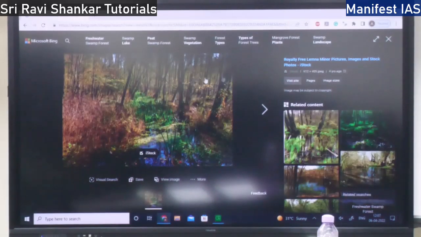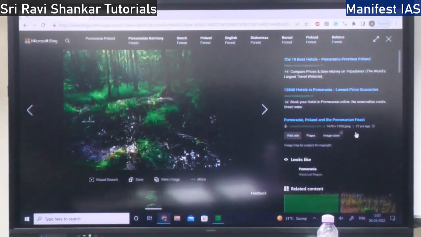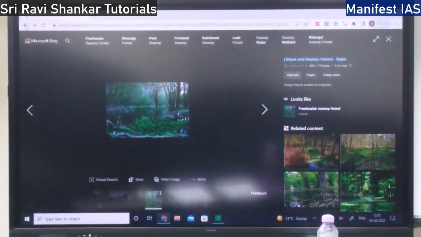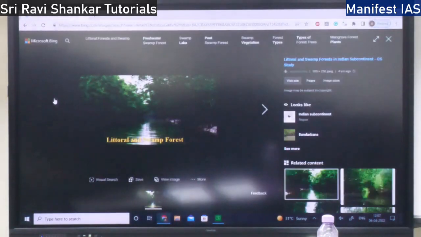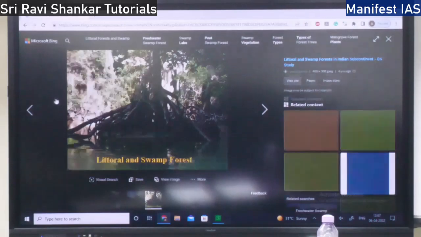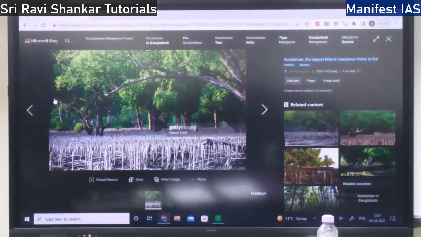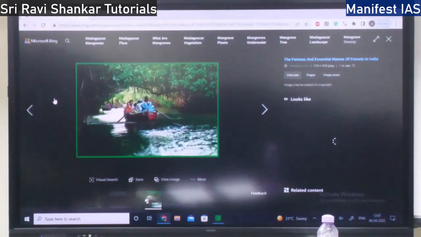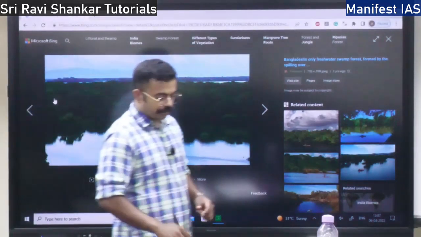This is littoral where there is water as well as vegetation. This is the littoral and swamp forest we were talking about. Like this, the backwaters everywhere. Right? So here it is a wetland habitat.